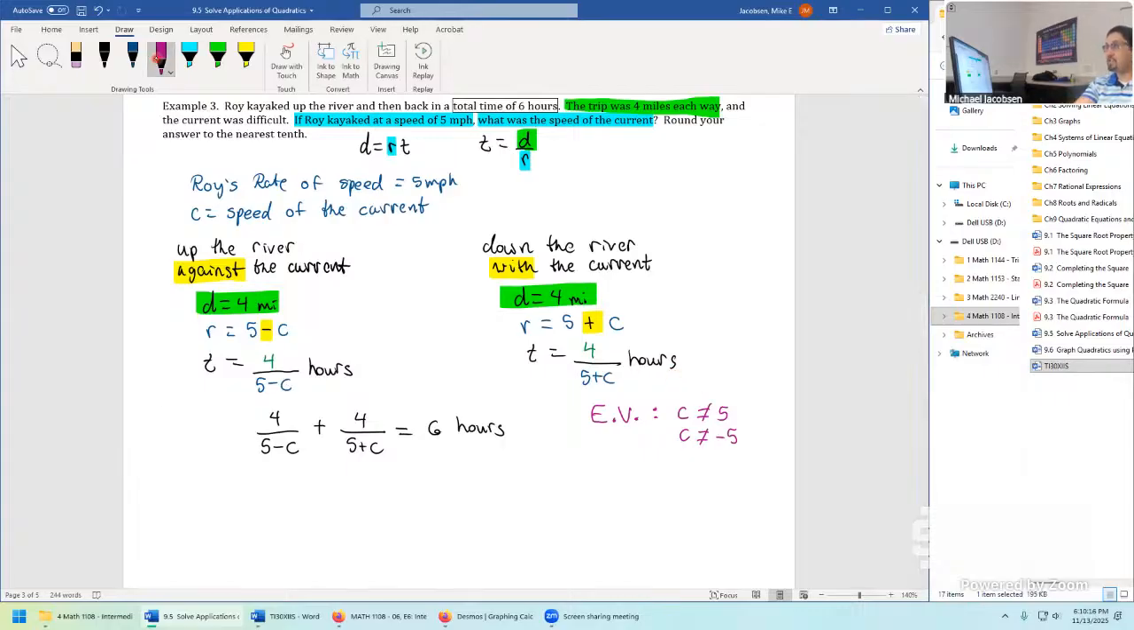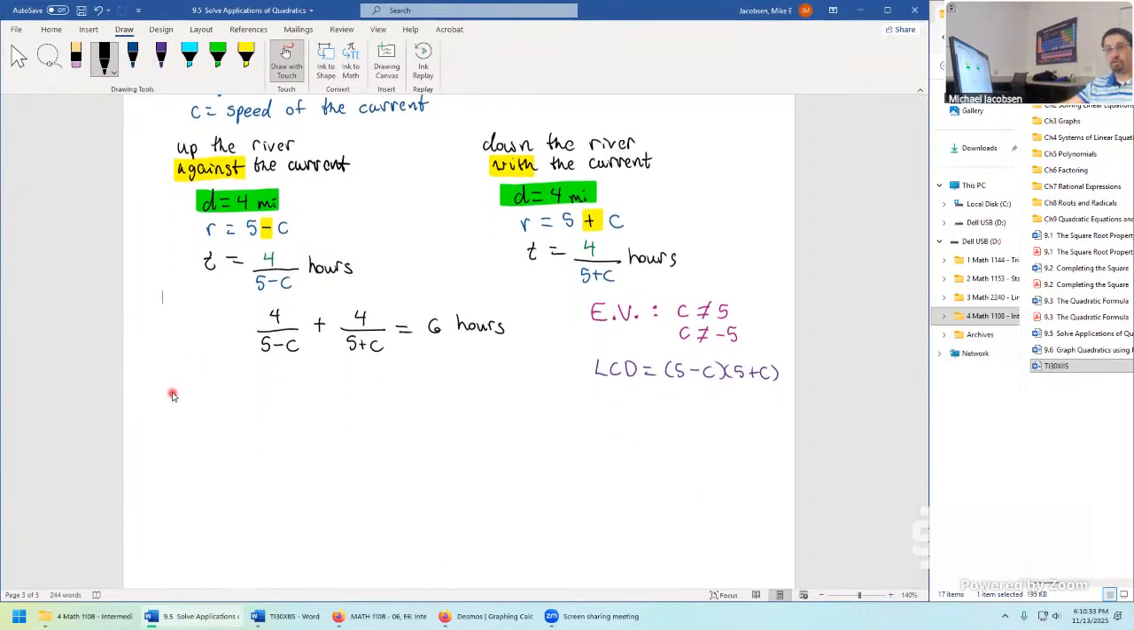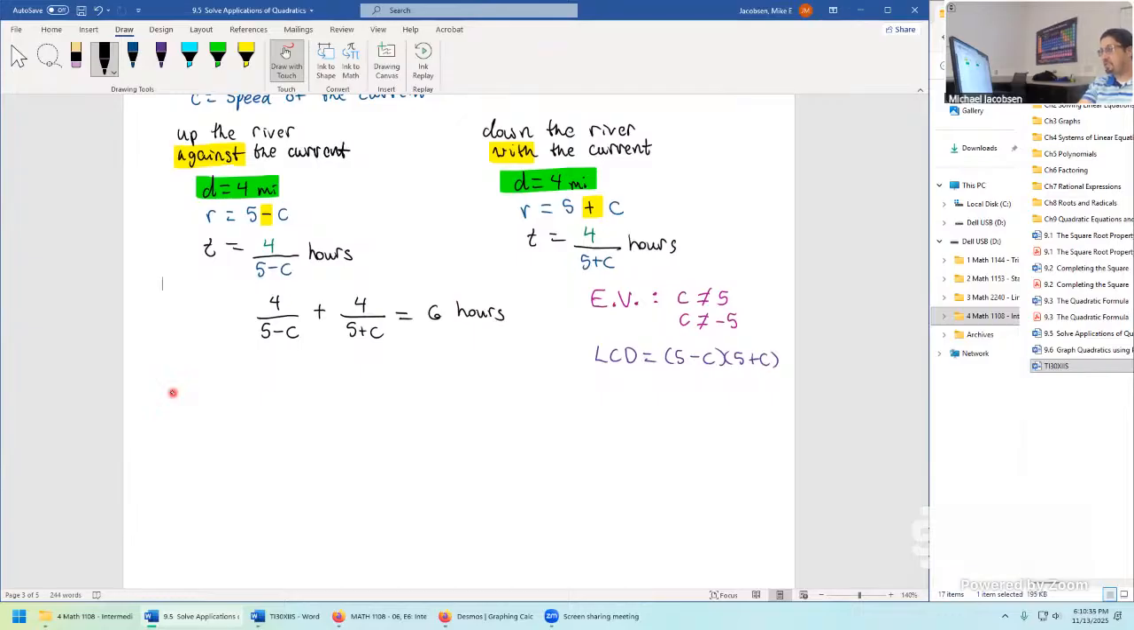Once we have those two things, the next thing we do is grab the least common denominator, which is 5 minus c times 5 plus c. We'll multiply it into both sides of the equation to clear off these two denominators. So let's scroll a little bit to get through to the algebra part. Take 4 times 5 minus c, 5 plus c, write it over the old denominator, 5 minus c.